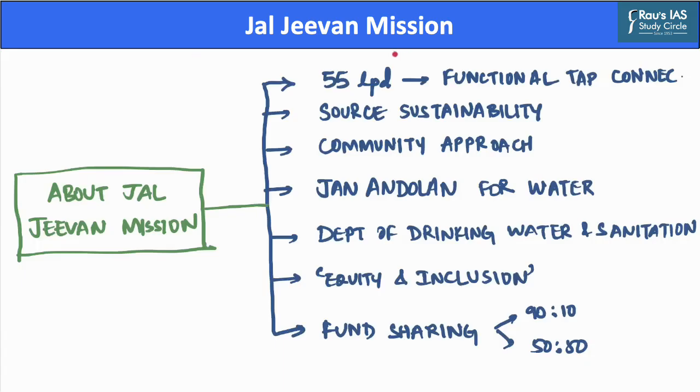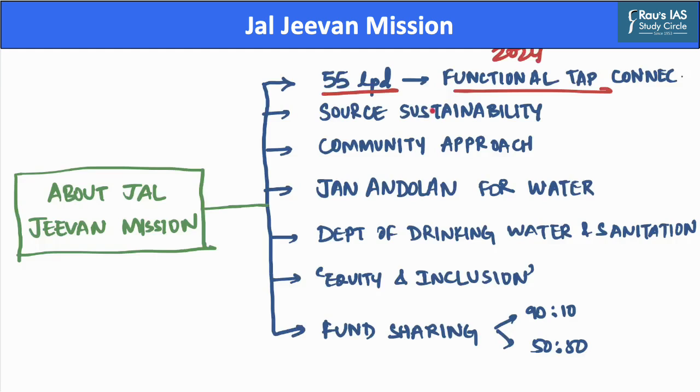Now, Jal Jeevan Mission was envisaged to provide safe and adequate drinking water of 55 liters per day per individual through a functional tap water connection. It was aimed that this connection will be provided to all households in rural areas by the year 2024.